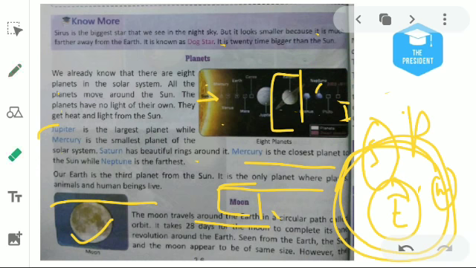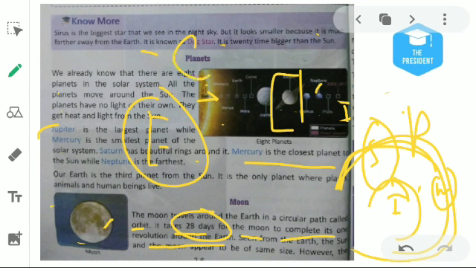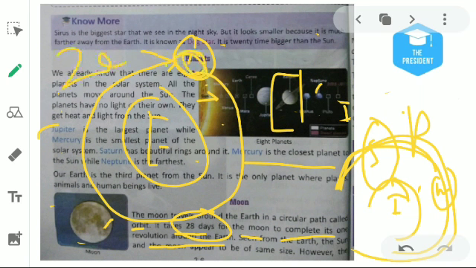The path in which the moon moves, the circular path, is known as an orbit. It takes 28 days for the moon to complete one revolution around the Earth. Means the moon takes 28 days to complete one round. Suppose this is Earth, and here is the moon. The moon started moving, and now has completed one round, reached the initial position. It takes 28 days. Okay.